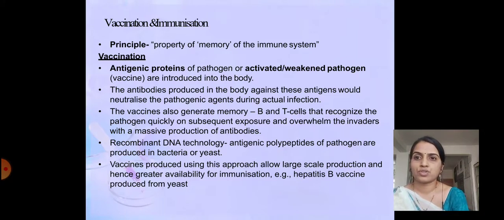The vaccines also generate memory for B and T lymphocyte cells that recognize the pathogen quickly on subsequent exposure and overwhelm the invaders with a massive production of antibodies. So vaccines are also responsible for providing memory to B and T lymphocyte cells, so that next time whenever the same microorganism or pathogen enters the body and generates the antigen, they will be responsible for generating massive antibodies.